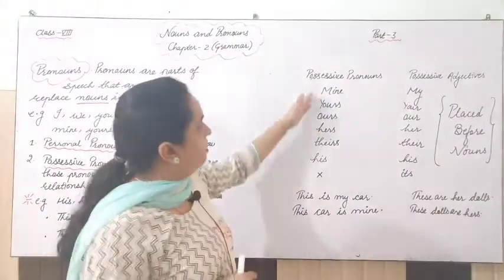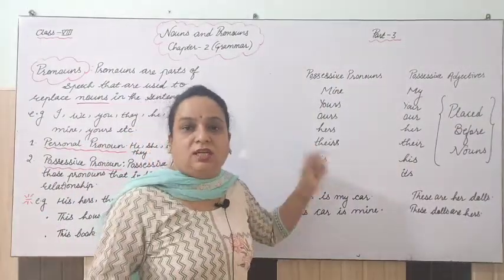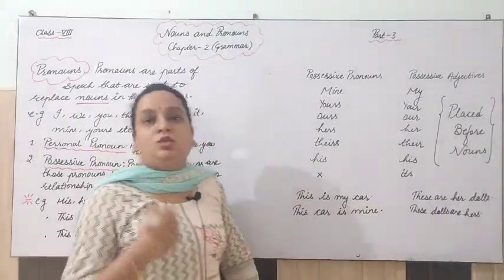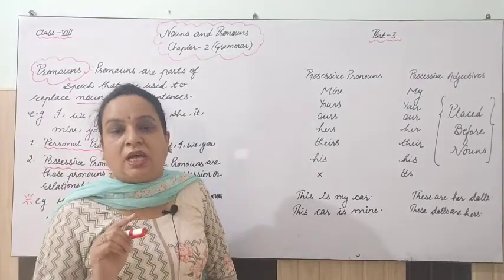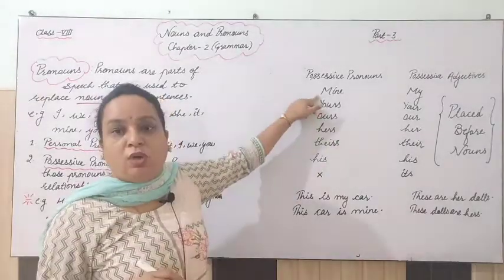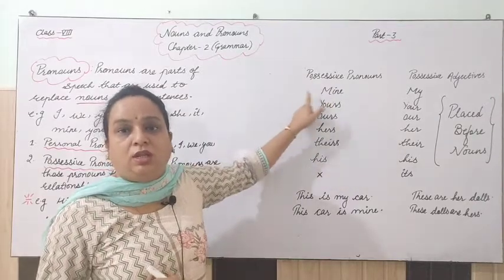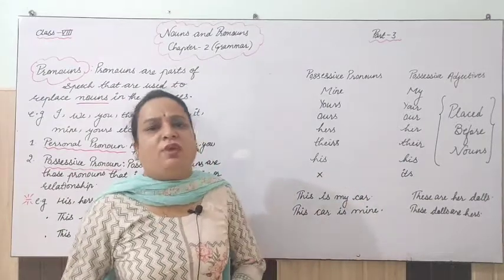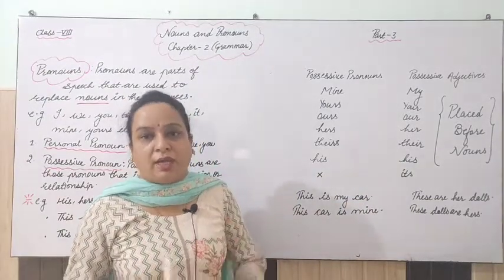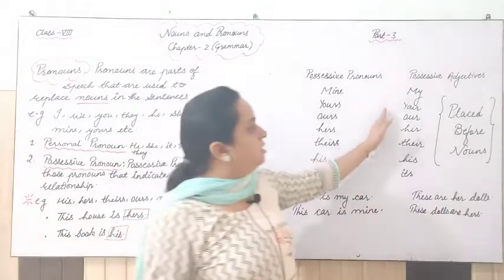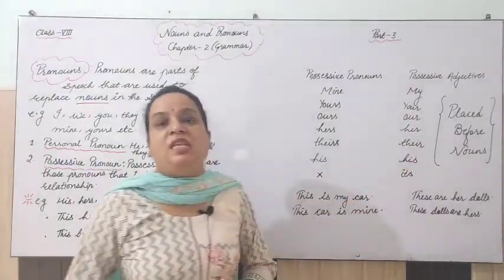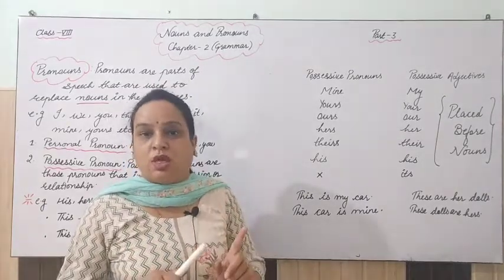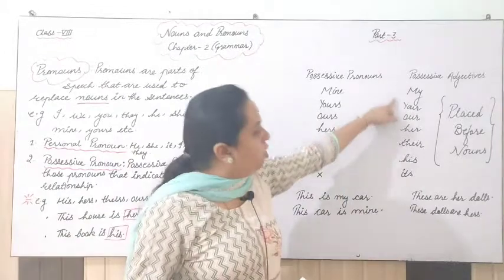Now the words which have an s after them, like ours, theirs, hers, and yours, these are pronouns. And mine is a pronoun, not an adjective. Clear? And these others are the adjectives. Now the basic and very interesting difference that you have to get is that adjectives are placed before nouns. Adjectives are placed before the nouns. Means what should there be after all these words?